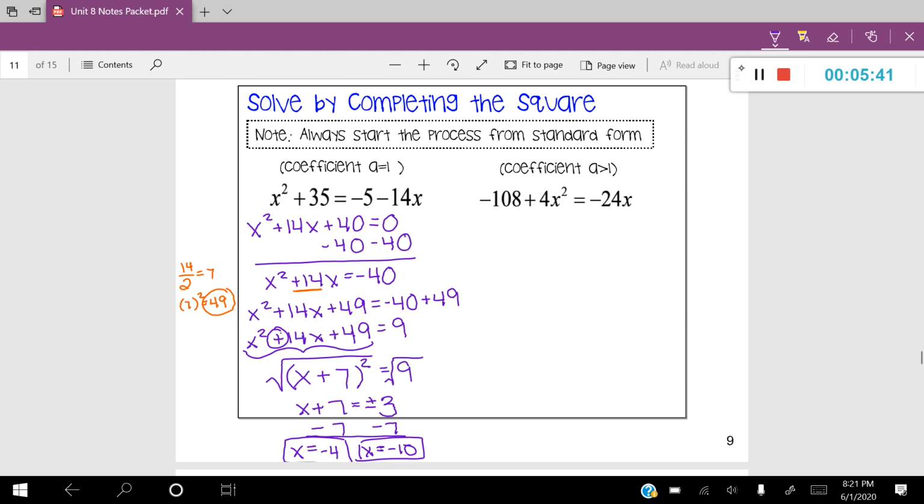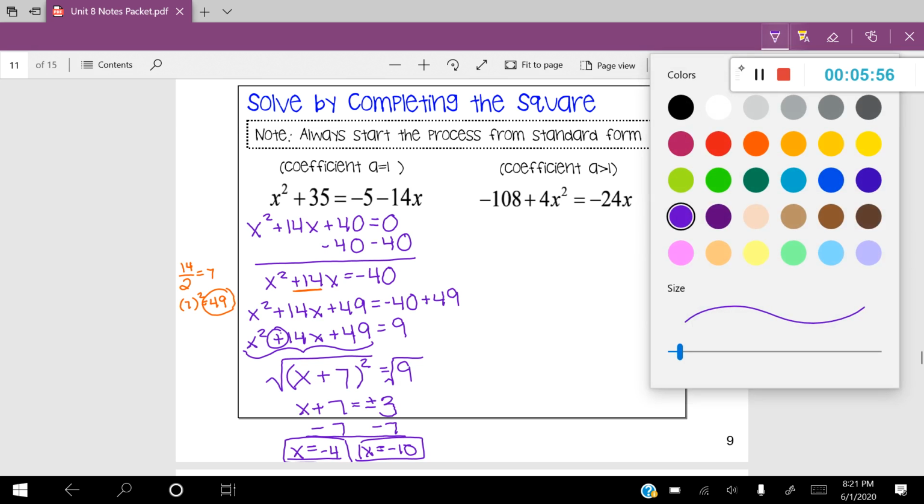So there you have it. Those are your two solutions to your quadratic equation. And again, as a review, what those mean are those are the two places where the graph is going to cross the x-axis. So this is just another way to solve for those numbers.